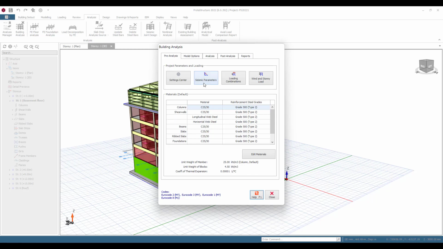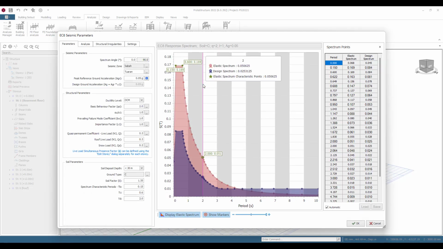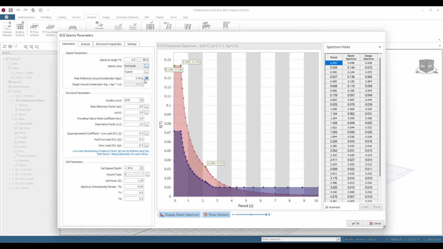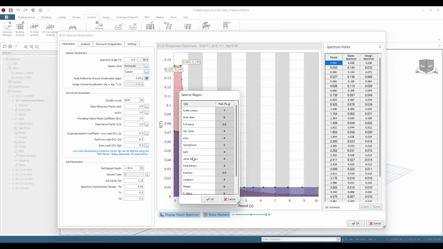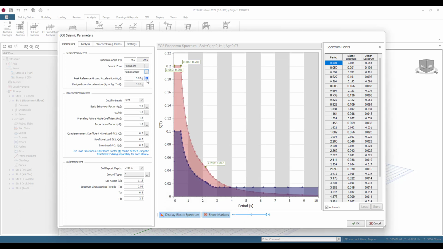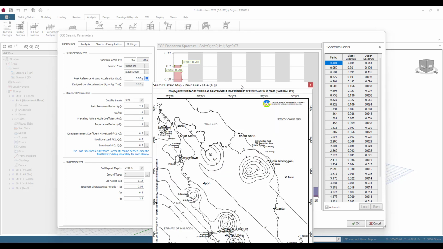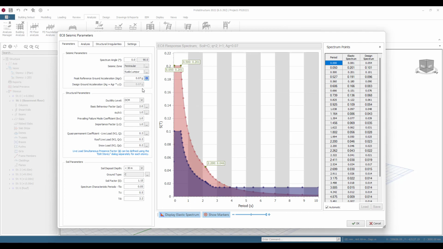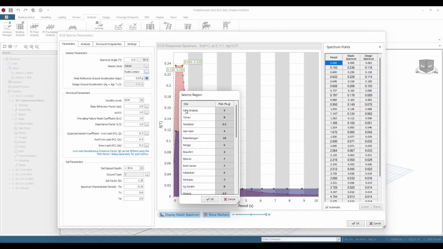As part of that, I can also come in and define our seismic loading. So in here you can choose from different seismic maps. Here in Malaysia you can choose different locations for the seismic behaviour. There are maps in here that cover parameters that could be used across Malaysia. Peninsular Malaysia is fairly low in seismic loading. Let's just choose something from Sabah, and maybe I might choose Tawau.